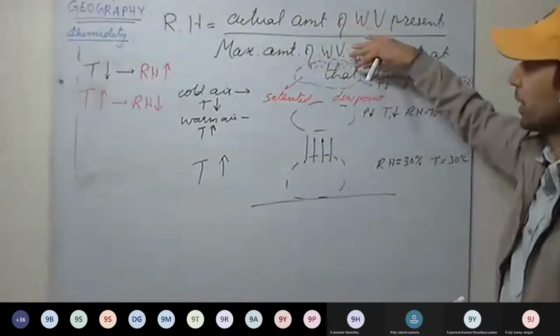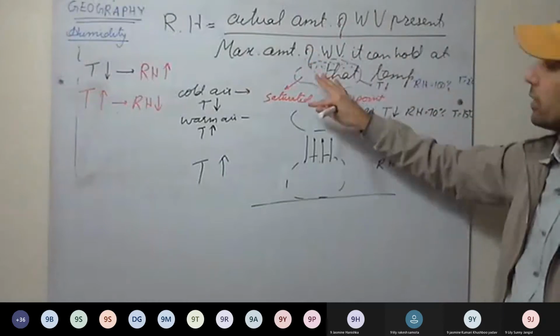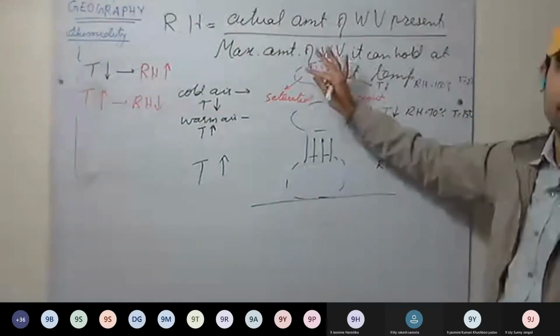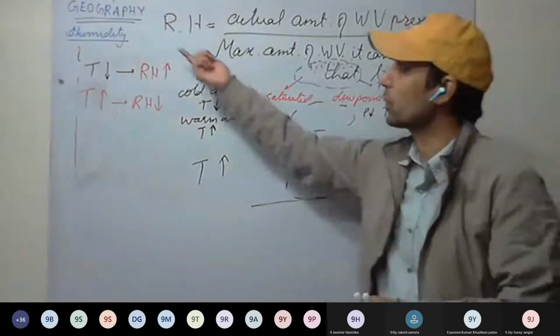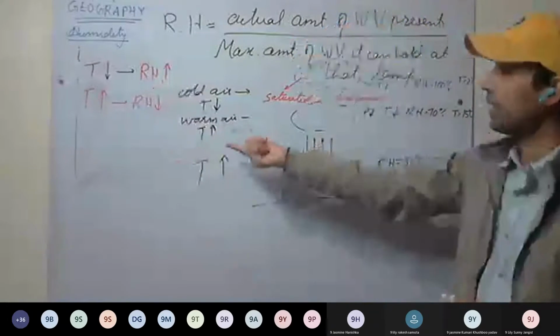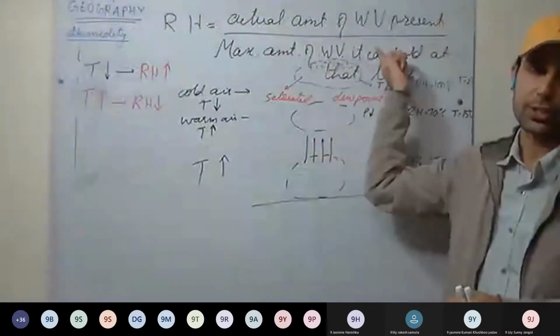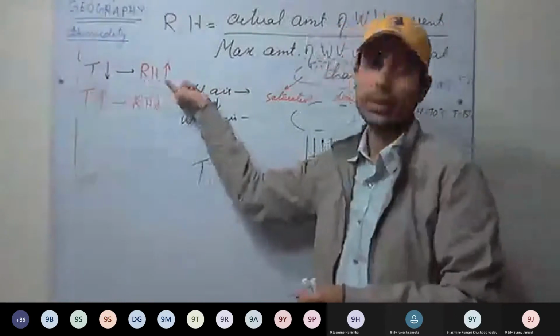These suspended water droplets are called clouds. This is how clouds are formed. Understood this one? We have discussed absolute humidity, then relative humidity, and relative humidity depends on temperature. As temperature decreases, relative humidity increases.